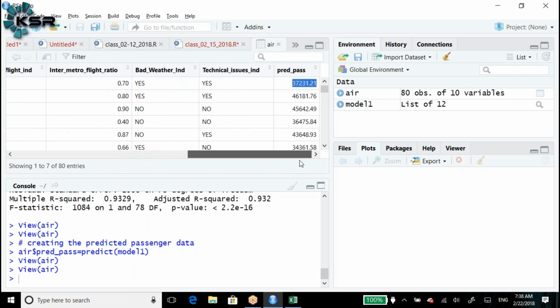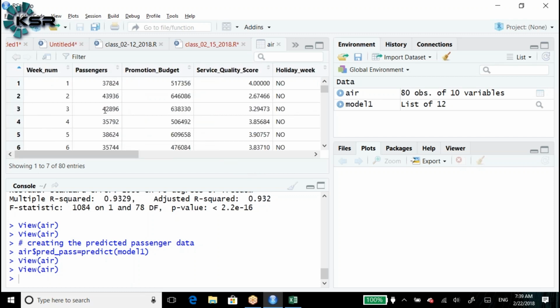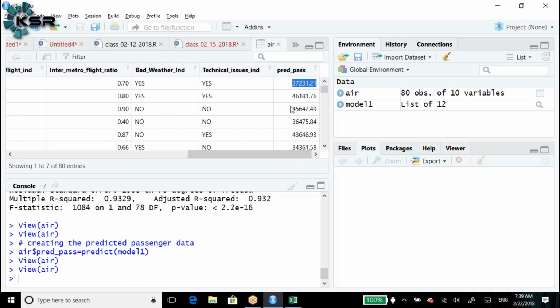Next one will be 46181, 46181. Next one is 42896, that is 45496. That is how it predicted the value.